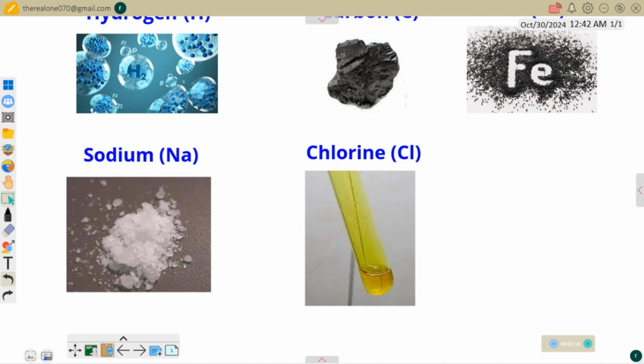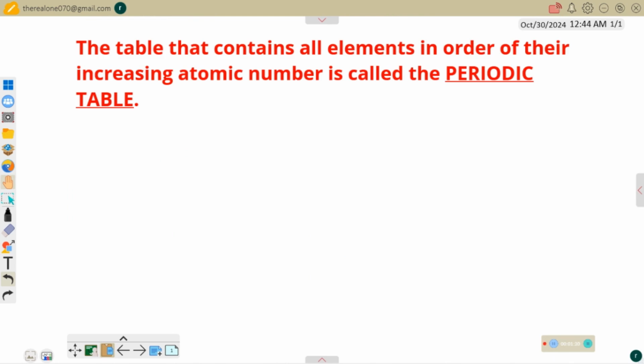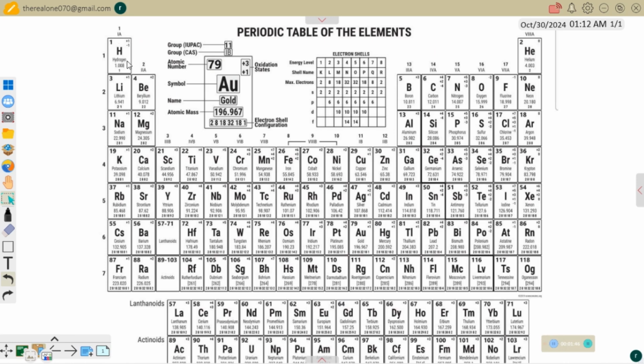The table that contains all the elements in order of their increasing atomic number is called the periodic table. So the periodic table contains all the elements that have been discovered and manufactured artificially over the years. Altogether in the periodic table, there are about 118 elements. Now, this is a typical periodic table. You can see that the first element is hydrogen with the atomic number 1, and the last element is the element with the atomic number 118, which is oganesson.